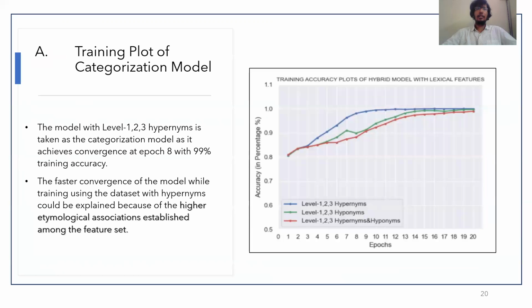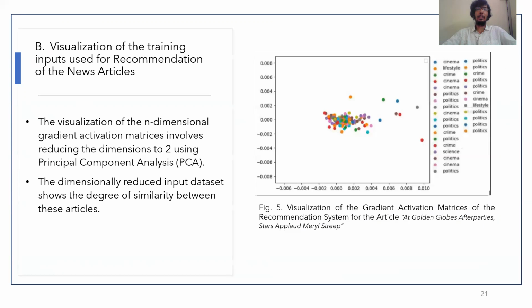Results. This is the training plot for the categorization model. We stopped training the model at epoch 8 because it reaches 99% training accuracy. This model, which uses level 1, 2, 3 hypernyms, has the fastest convergence, and hence it is being used.